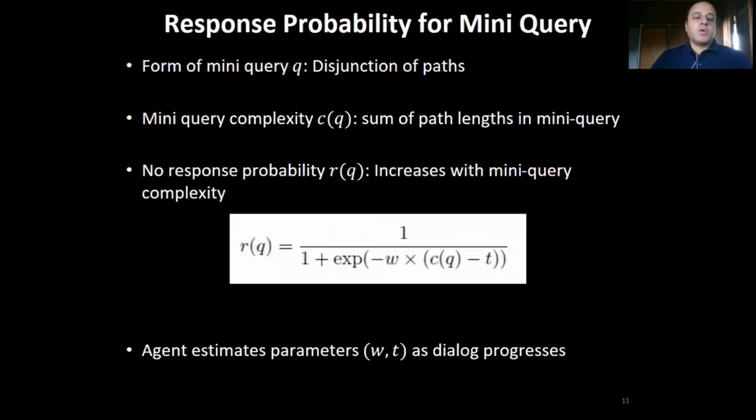All right, so how likely is the expert to respond to a particular mini query? We say that this is a function of the complexity of the mini query, and we model the complexity as the sum of the path lengths in the mini query. As the complexity increases, the no response probability also increases. We model this with the generalized logistic function, as you can see here, with parameters W and T. The agent estimates these two parameters as the dialogue progresses, based on the actual responses and no responses obtained from the expert for different mini queries.